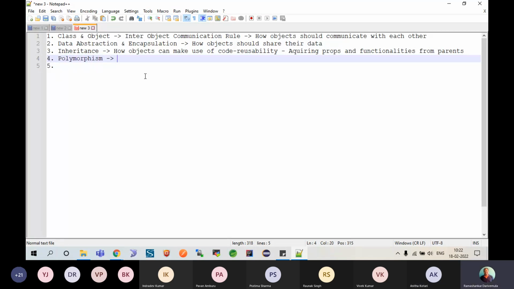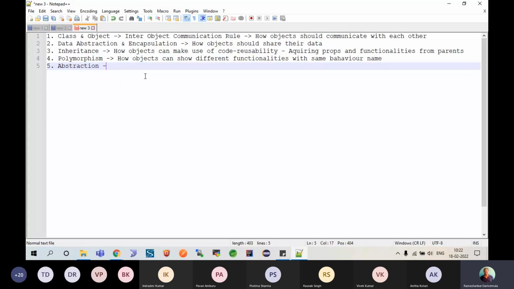This is basically how objects can have many forms, different functionalities with the same behavior name. And then the last one, abstraction: how objects can hide their implementation details and at runtime cast themselves as a different object.